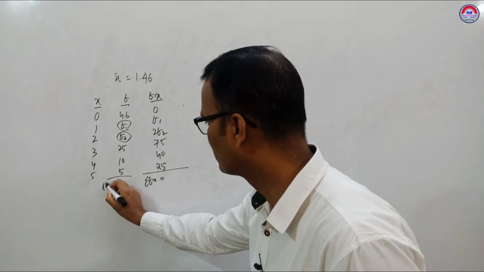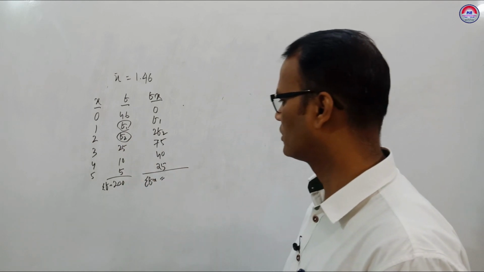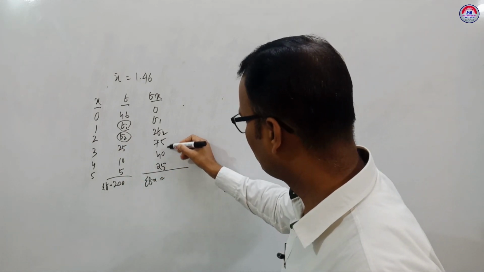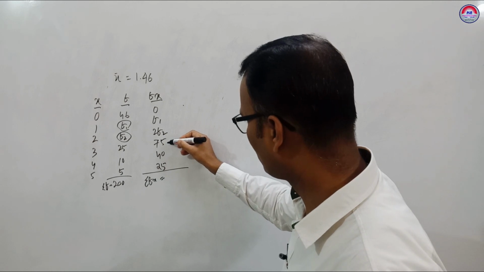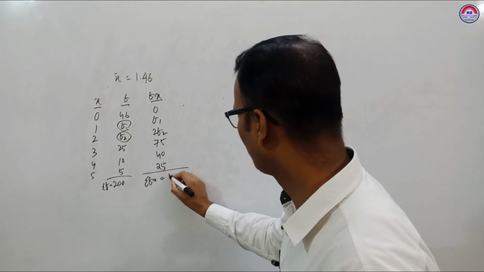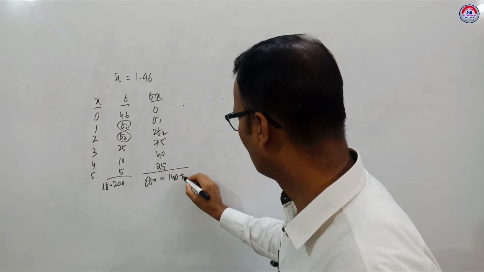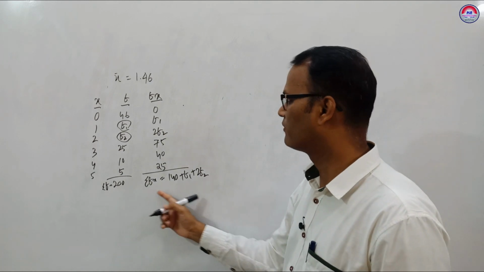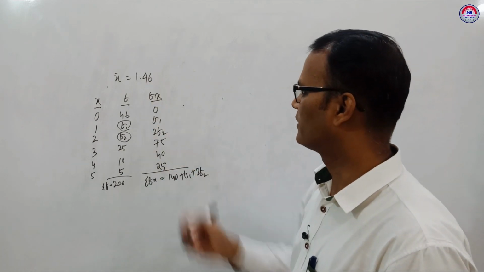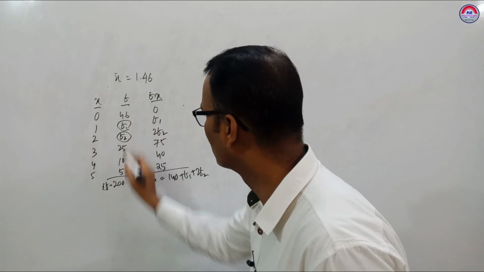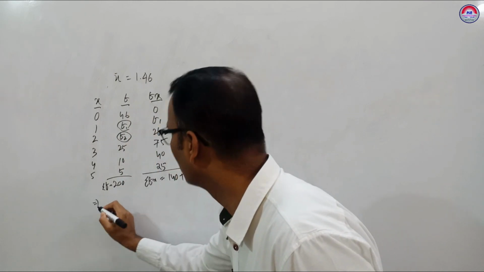Sigma f is given 200. Sigma fx, you see 65, 140, 75. 140 plus f1 plus 2f2. That is sigma fx. Here total sigma f given 200. So this one we can find.